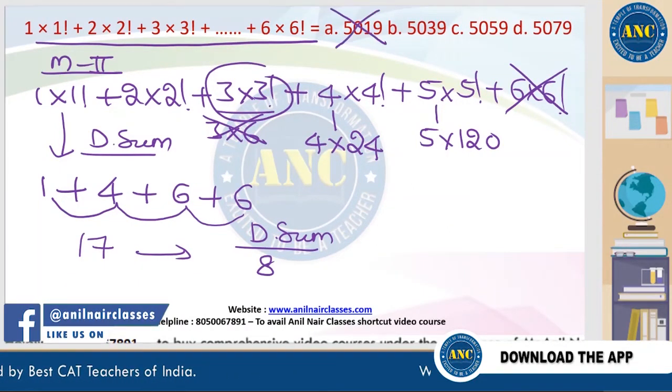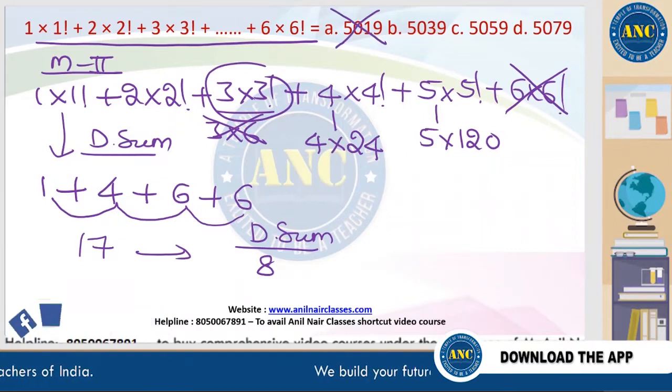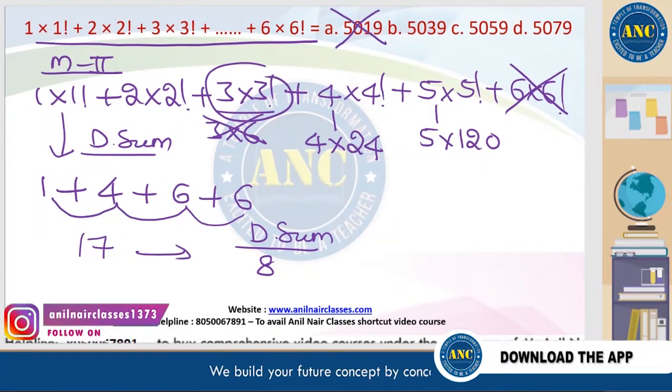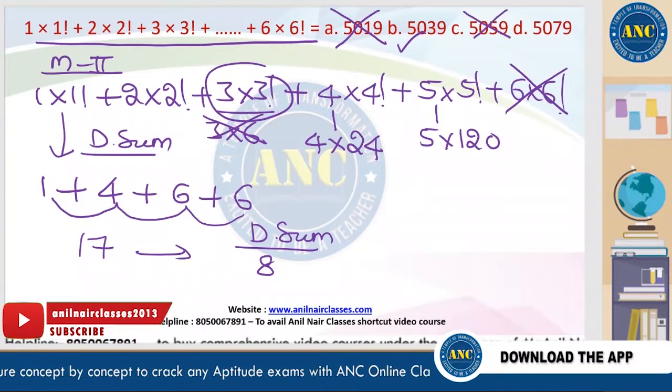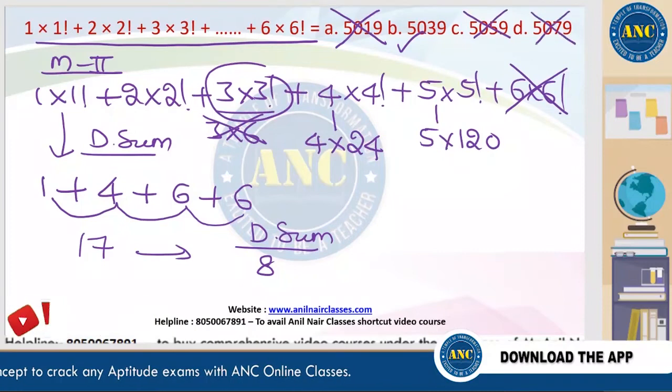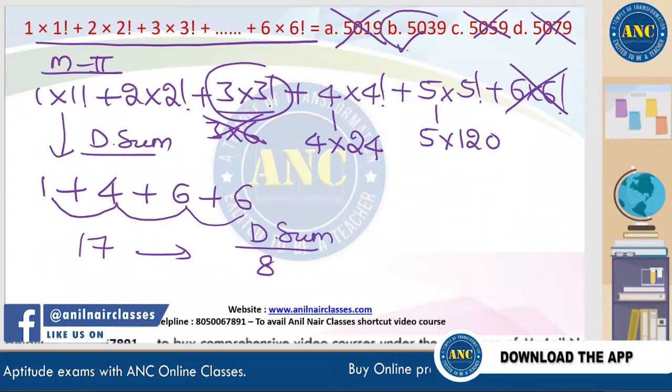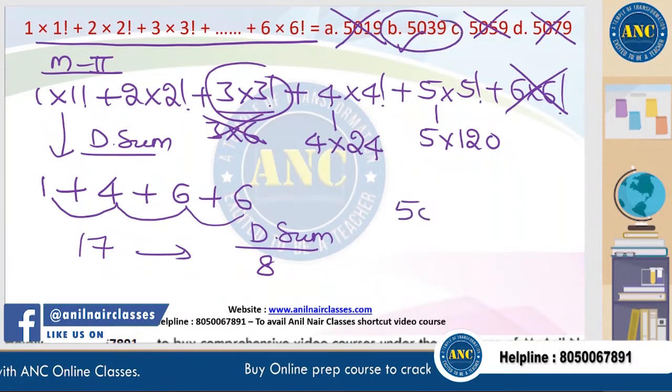In the options, the first one's digital sum is 5 plus 1 is 6, 6 plus 9 is 15, which is 6. 5 plus 3 is 8, 8 plus 9 is 17, which is 8. 10 plus 9 is 19, which is 1. 12 plus 9 is 21, which is 3. So the answer for this question is 5039.